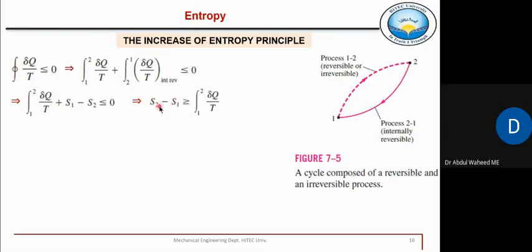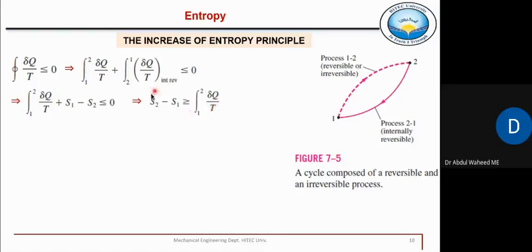S2 minus S1. What is S2 minus S1? S2 minus S1 representing this path, the entropy change of this path, S2 final minus initial, right? So what this expression is saying is that S2 minus S1 is greater than or equal to this term, this del q by t for path 1 to 2, and that could be reversible or it could be irreversible. If it is a reversible path 1 to 2, then S2 minus S1 is exactly equal to del q by t, right? If it is reversible. If it is irreversible, then this change S2 minus S1 will be greater than del q by t.